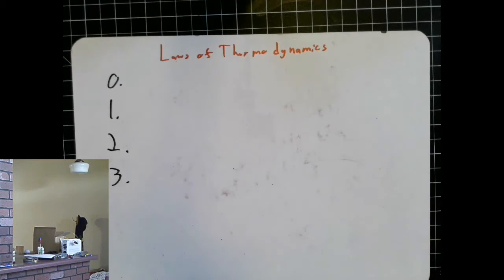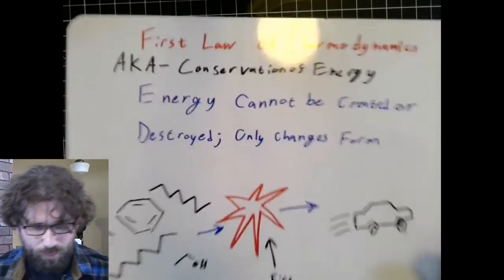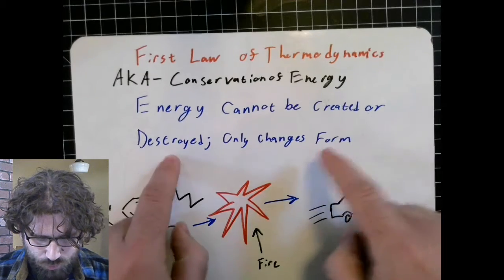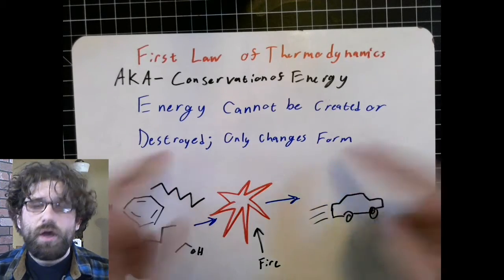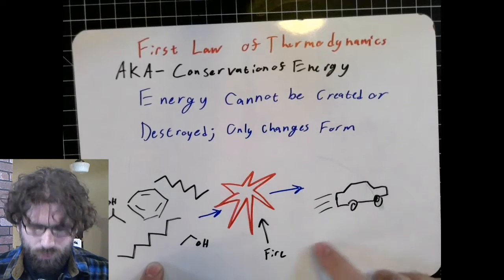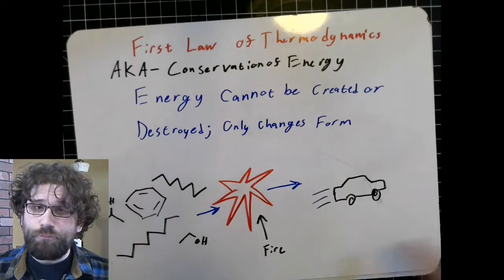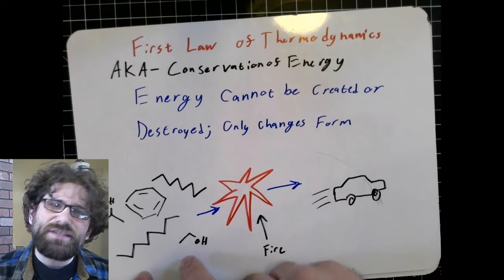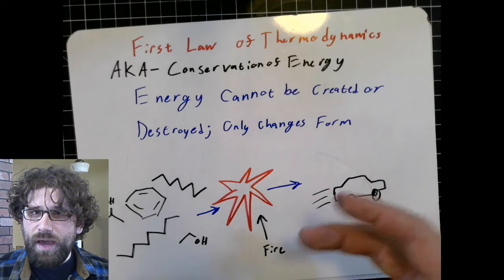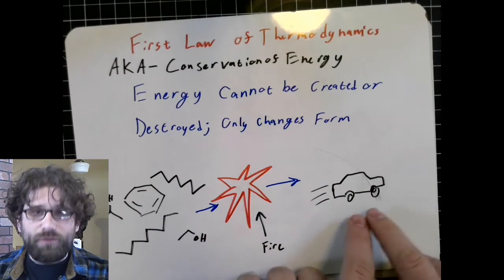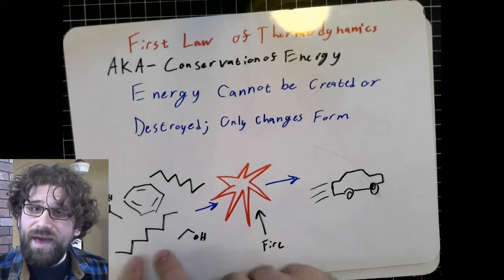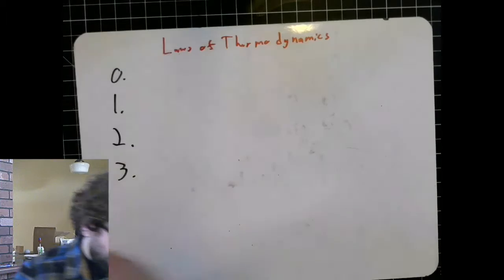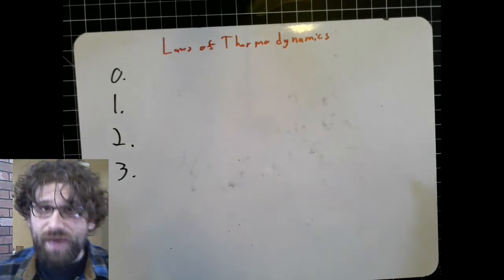The first law of thermodynamics, remember, is the conservation of energy. Energy cannot be created or destroyed. It only changes forms. An example of this is the fuel being used to run a car. This fuel is burned, so the energy in these different little molecules is broken and released in the form of heat that allows a car to drive forward. So the chemical energy is being converted into kinetic energy. So that first law is conservation of energy.